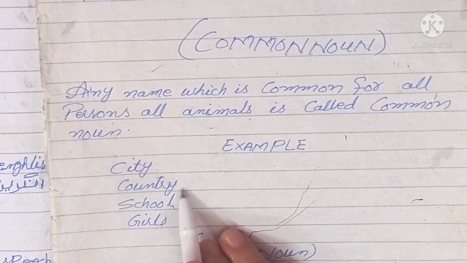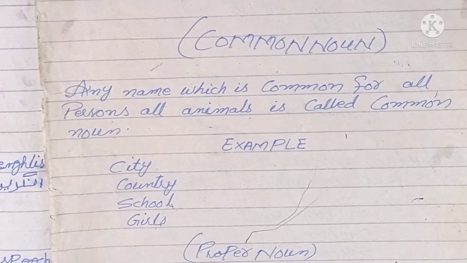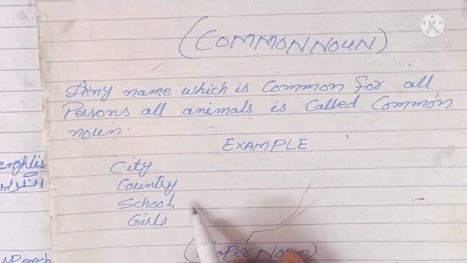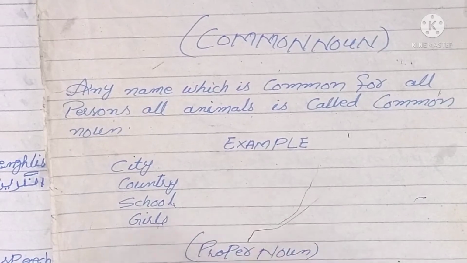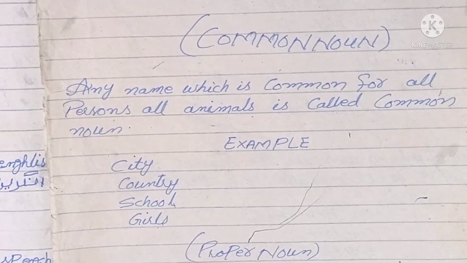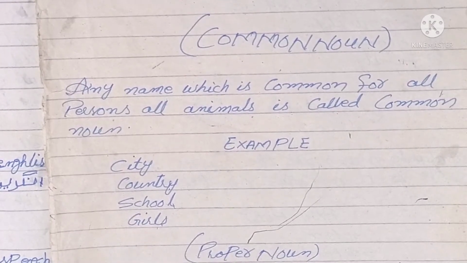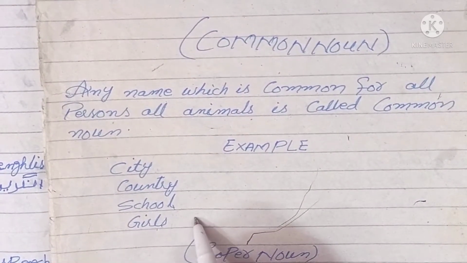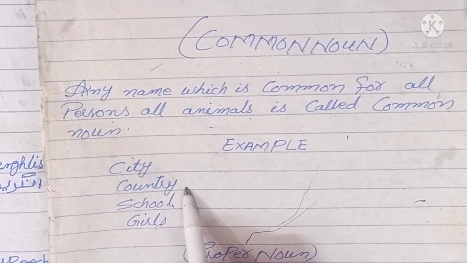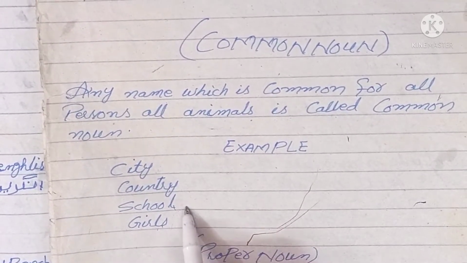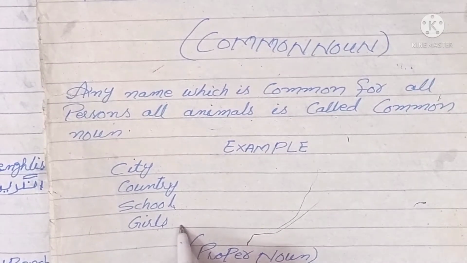Country is a common noun. School: there are so many schools in only one city. That's why city is a common noun. Girls: there are so many girls in this world, not only one girl in this world. That's why girls is common. City is common noun. Country is common noun. School is also common noun. Girls is also common noun.